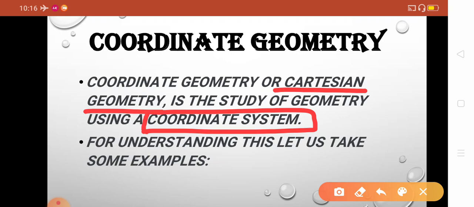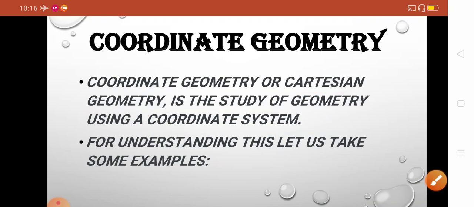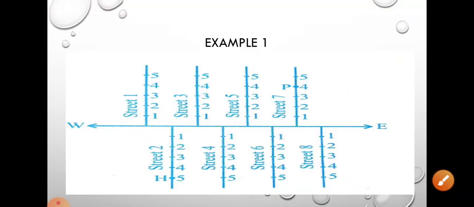Coordinate system is a new word for you. This word we will study in our next videos. What are coordinate systems? First of all, let us see how this coordinate system arises with the help of a few examples. So let us move to the first example.